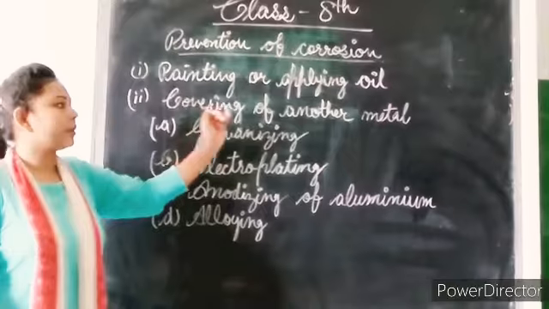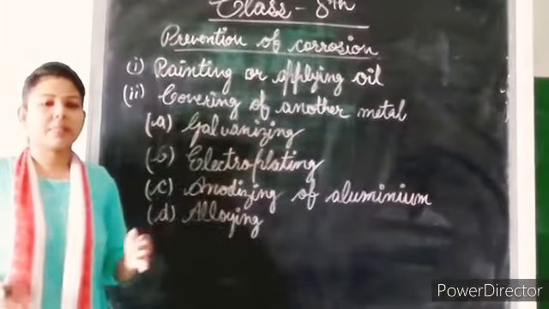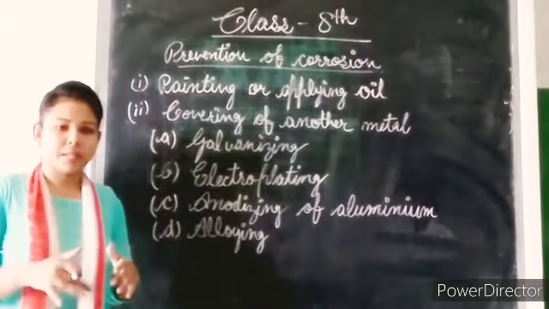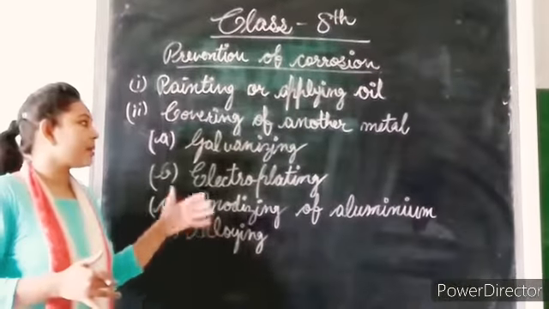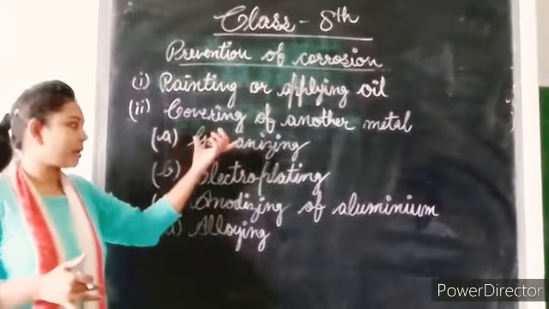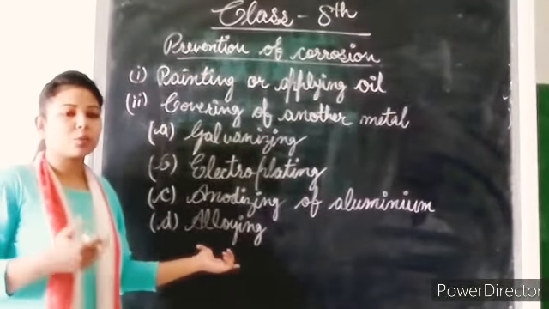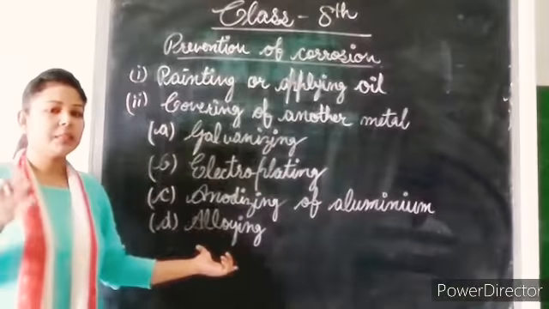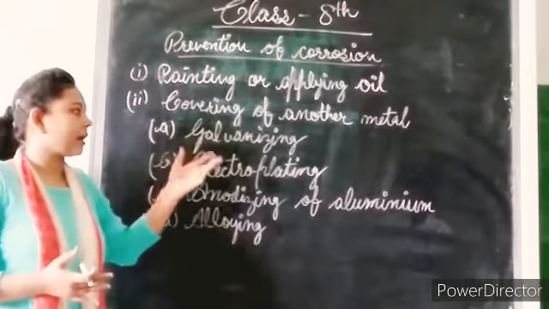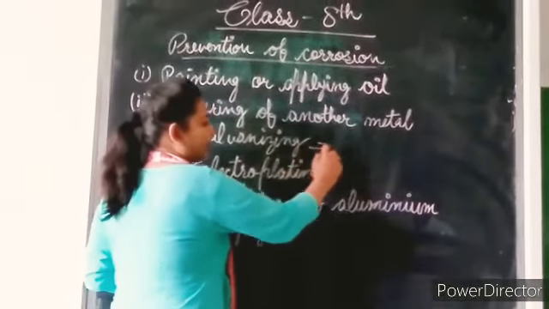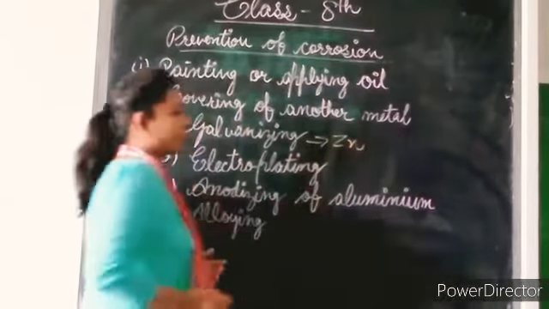Next we have covering with another metal. That means we add another metal on the one below. For this process we have different methods. The first one is galvanizing. In galvanizing we coat the metal with zinc.